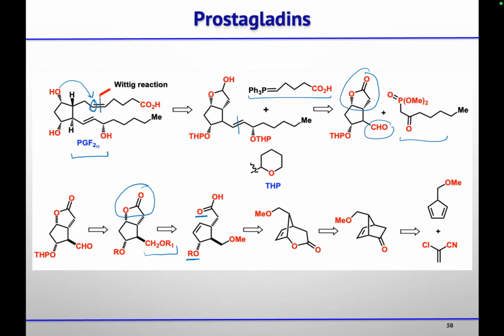Now when this acid and alcohol will be there, then it will form another lactone. So that lactone you will get by doing a Baeyer-Villiger reaction on this ketone. And now you have a six membered ring with a double bond. So one can use a Diels-Alder reaction with a ketene synthetic equivalent to get the six membered ring having a double bond. So this is the retrosynthesis for the prostaglandins.